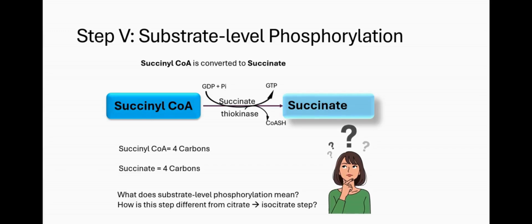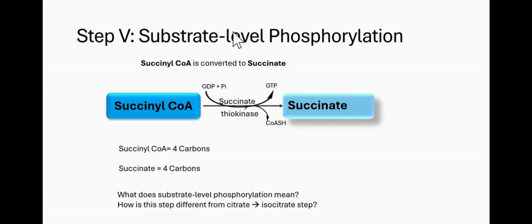I'll give you some 2 minutes or 1 minute to think. You can pause the video and think about it and try to answer, but I'm going to answer it for you. Here, the step is a substrate level phosphorylation. So there's something else happening within this reaction that is not just an isomerization.